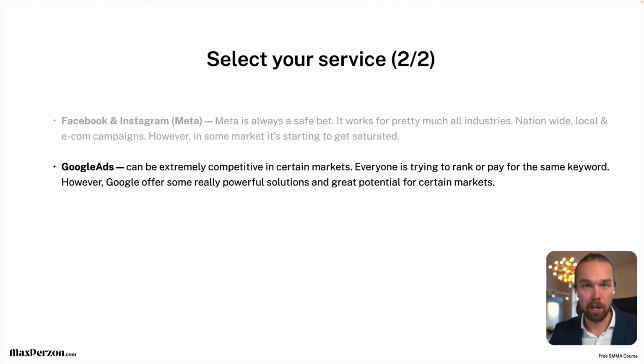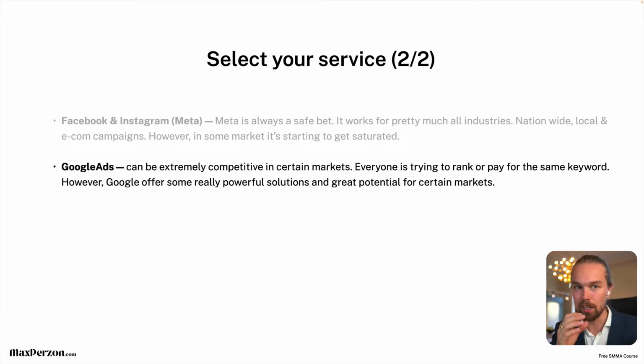I don't have that much experience with Google Ads and search ads. I've been doing quite a bit of SEO when I started, so I know keyword research and all of that stuff. I just know that in some local businesses, for example in roofing, if you take that as an example, because I'm in that industry myself, when I started out, everybody was doing Google Ads for roofers, and people still do a lot of Google Ads for roofers. And it can be super competitive because there's one keyword that everybody is searching for, like roofer in Miami, let's say. And if you're going to pay for that keyword, you're competing with all of the other roofers in Miami, and the price per click goes up a ton. You can pay like $80 to $100 per click, which is super expensive.